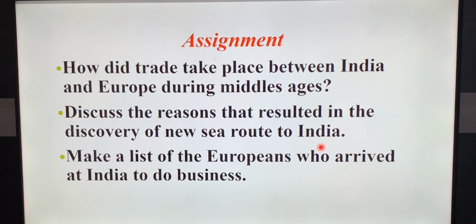The next question is regarding make a list of Europeans who arrived at India to do business. And all of you know which are the 4 European countries which arrived to India, children? First one, Portuguese. Second, Dutch. Third, English. And the last, French. So, these are the questions have to be written in the homework book.